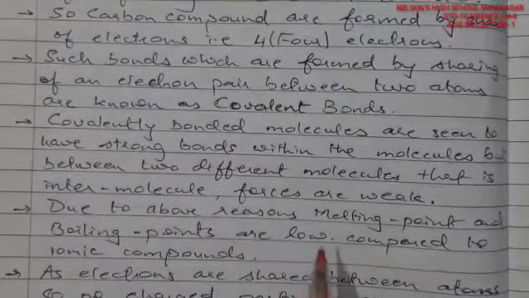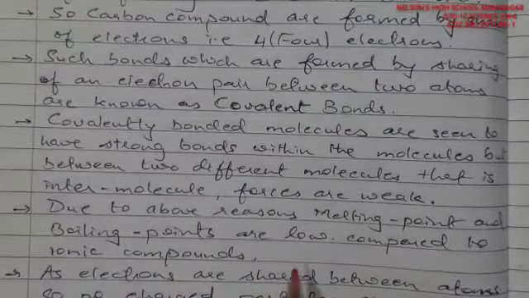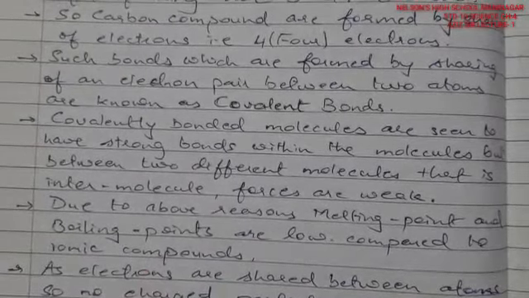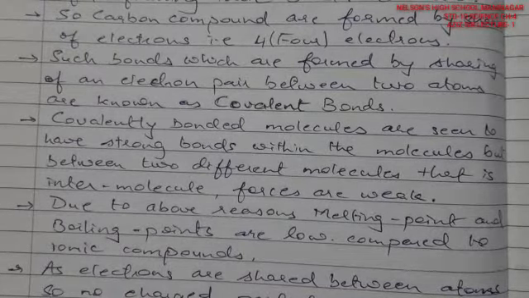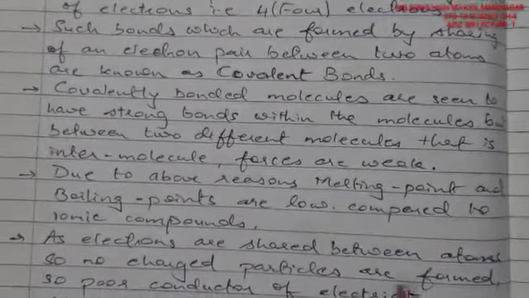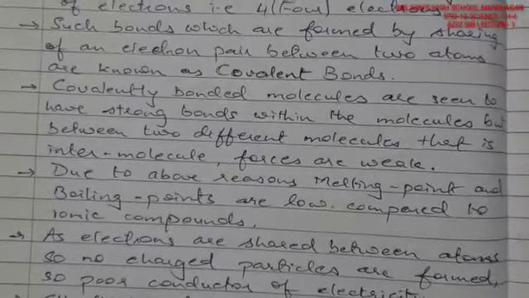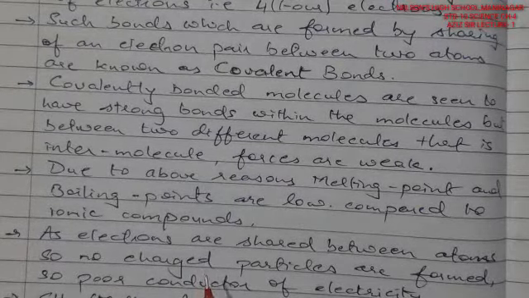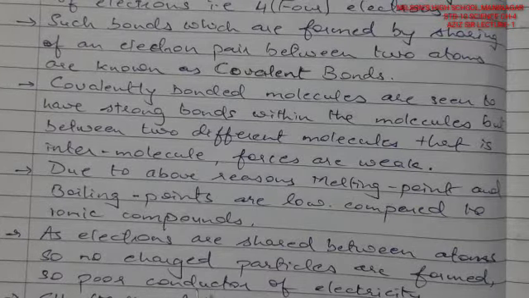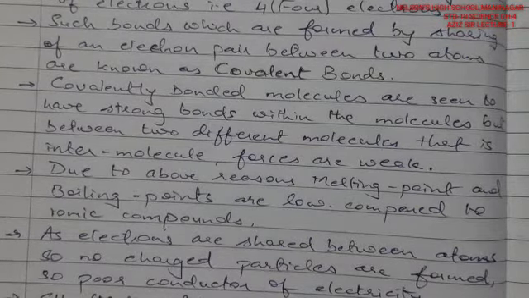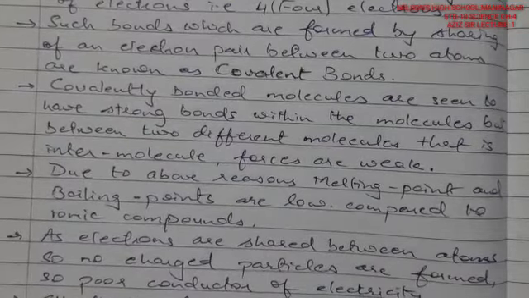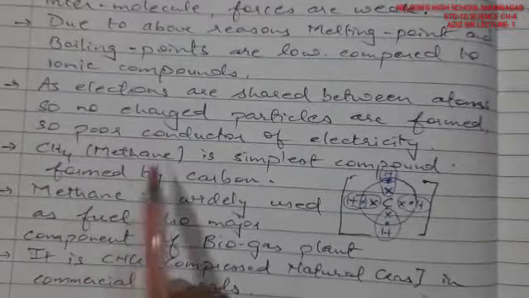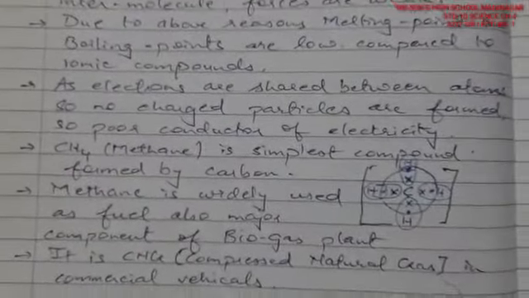Due to the above reasons, melting and boiling points are low compared to those of ionic compounds. As electrons are shared between atoms, no charged particles are formed. That means it neither turns into a positive ion nor a negative ion. So it is a poor conductor of electricity.